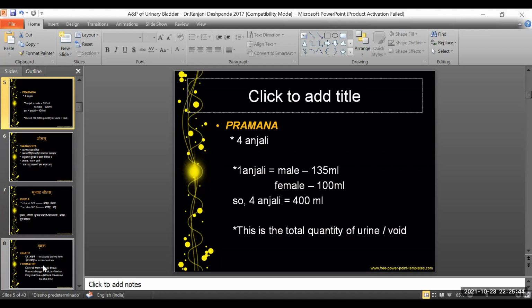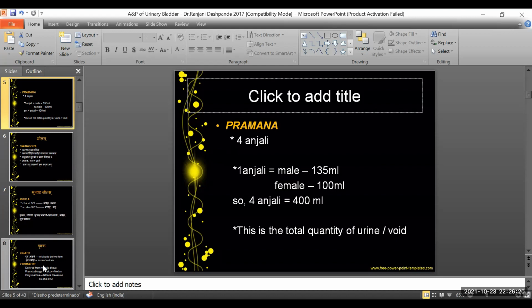So when we join both our hands, the palmar surfaces, it looks like an ardha sharava, and that is nothing but one Anjali. So if it counts to the quantity that one Anjali can hold, in a study it was seen that in a female, one Anjali is 100 ml, and in a male, one Anjali is 135 ml.